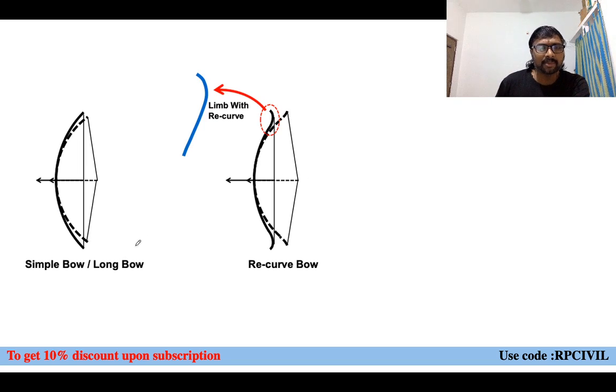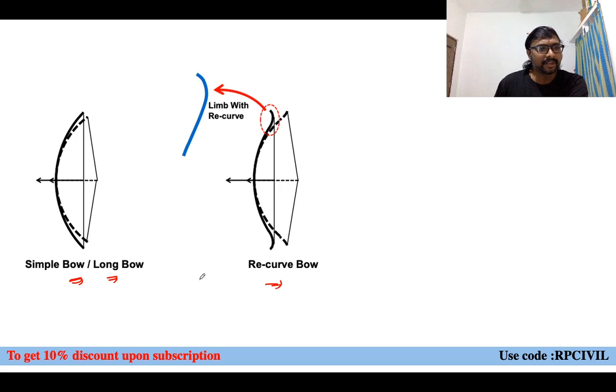And now there are two types of bows we can have. One is the simple bow or longbow. The next one is the recurve bow. Already it is a curved one, but at the limb's end position we are making which one? Another curve, right? A reverse curve. Recurve means what? Reverse curve, right? One curve is like this and we are making a reverse curve in this manner, right? Recurve bow, you can say.